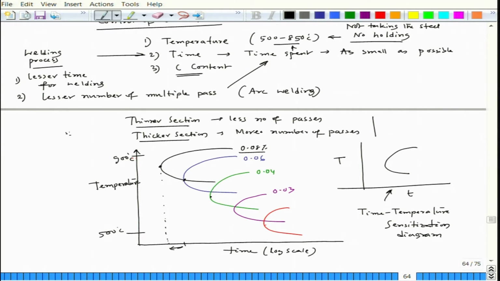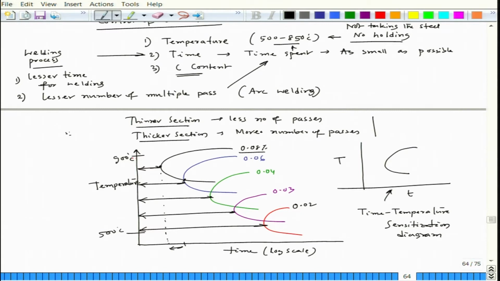So, that means the time required, you have to spend this much time for the precipitation to happen. In case of 0.06, this much time you have to spend, considering the minimum point zone, and here also this much time, but here if you see, this is the time and this is the time. Okay. So, as you decrease the carbon, let us say this is 0.02, as you decrease the carbon content, the entire sensitization TTT curve is shifting towards the right, though it is also going down.